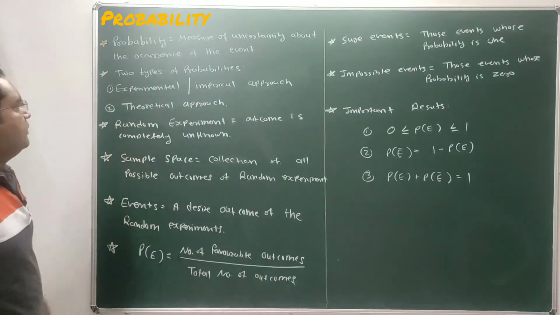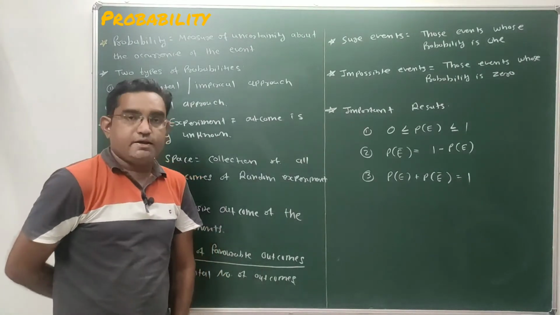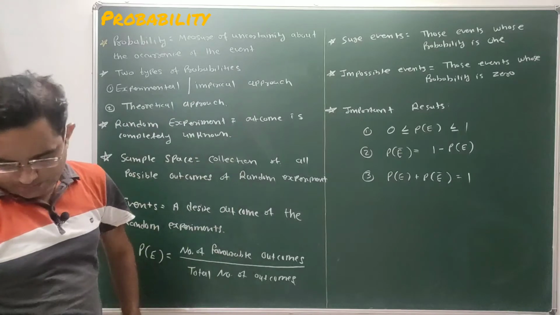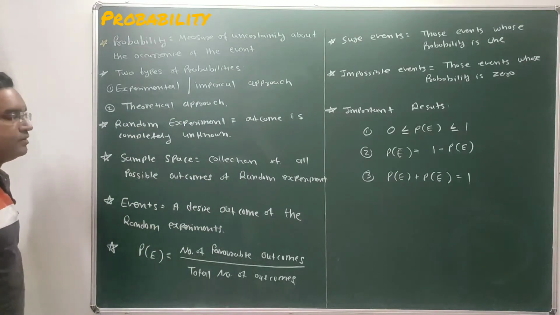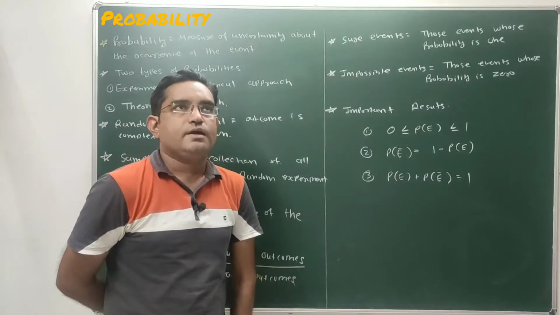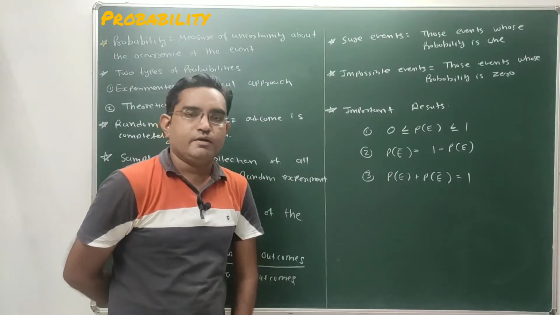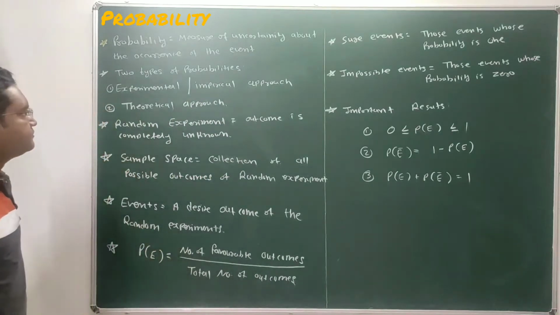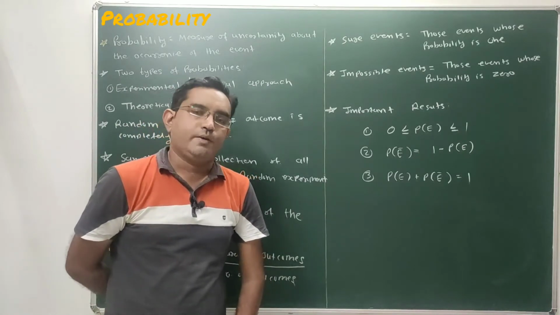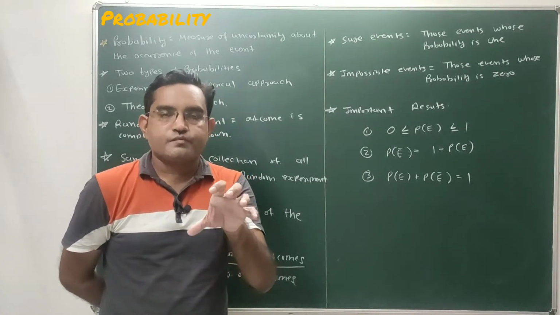Clear? Also, the experiment can be of two types: deterministic experiment or random experiment. So what is a deterministic experiment? Deterministic experiments are those experiments that we perform in our laboratory, physics laboratory or chemistry laboratory. Those experiments are nothing but deterministic experiments. In a deterministic experiment, our outcome is predicted.